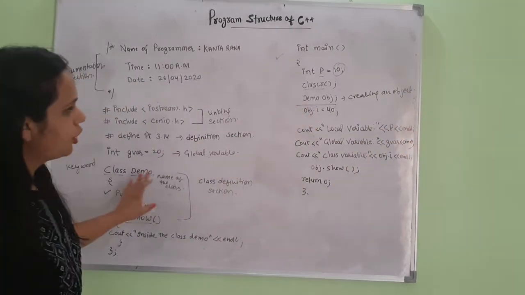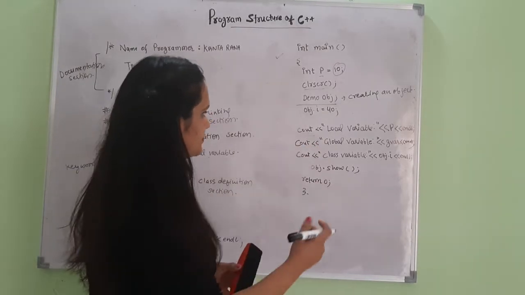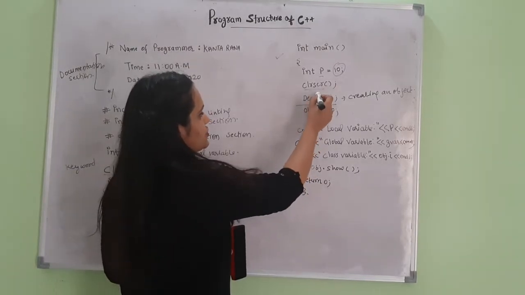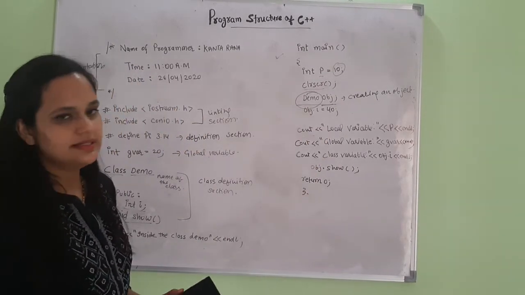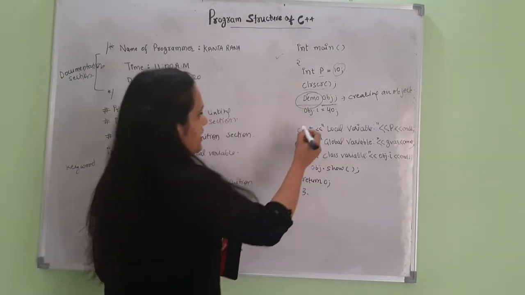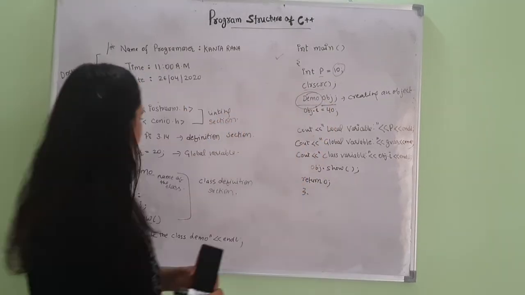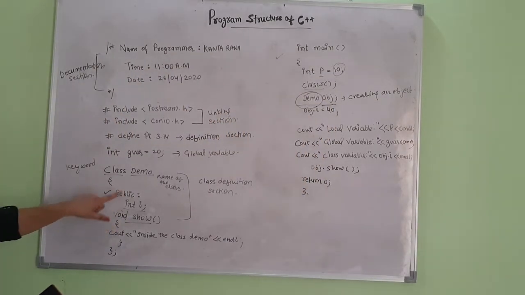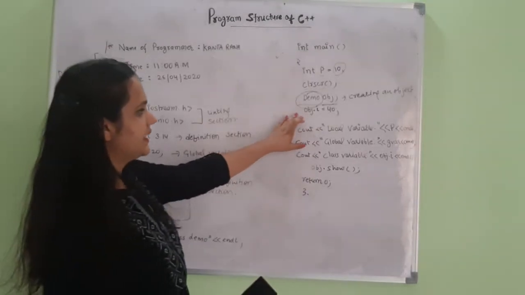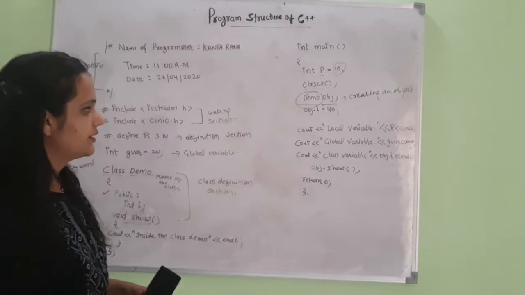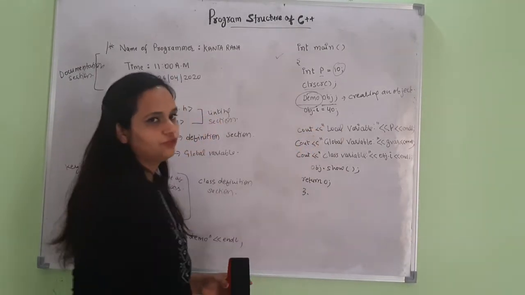I created an object obj of class demo. This is the syntax for creating an object. You have to use the class name and then you can write the object name and then semicolon. Next, I have accessed the variable I, that is the public data member of class demo. Because it is a public data member, it can be directly accessed with the object. So I initialize the variable I with the value 40.